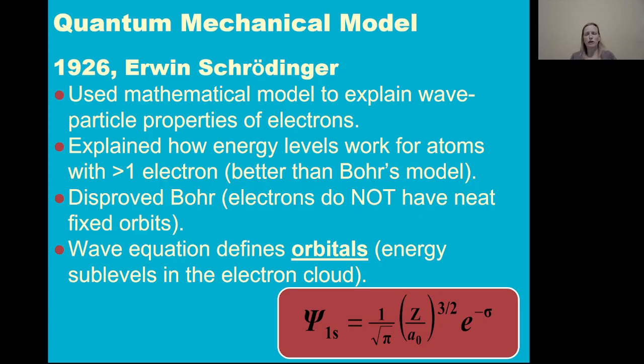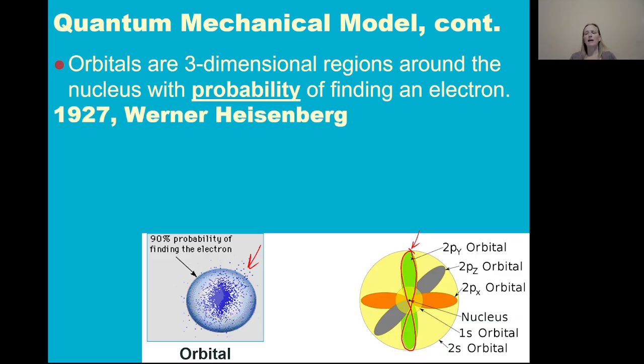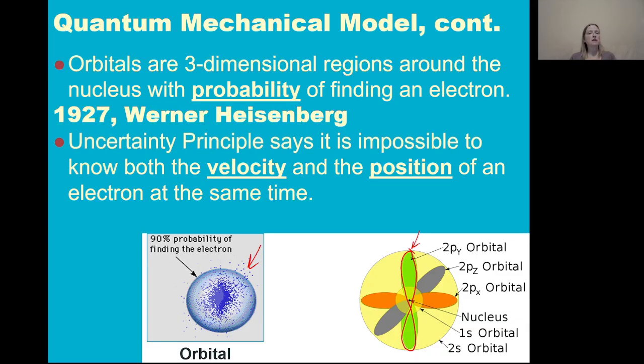You do not need to know Schrödinger's wave equation, but you do need to know that orbitals are three-dimensional regions in space around the nucleus where there's a high probability of finding an electron. Sometimes orbitals are spheres, sometimes they're this kind of dumbbell shape. They can be much more complicated than that, but those are the simplest two shapes for orbitals. And as I said, Heisenberg came up with the uncertainty principle, which said it's impossible to know the velocity and the position of an electron at the same time. So this is the best we can do. Say, hey, there's a 90% chance of finding an electron in this zone.